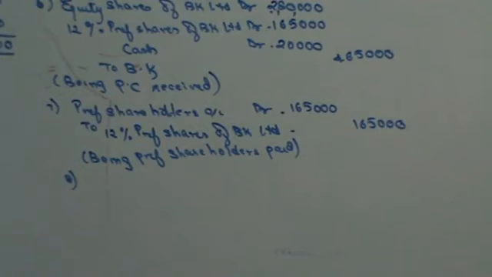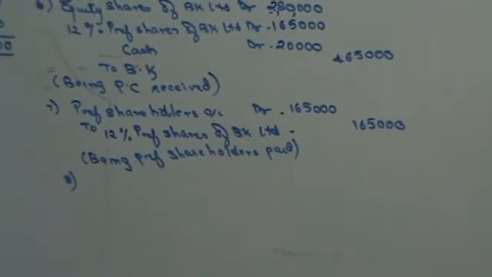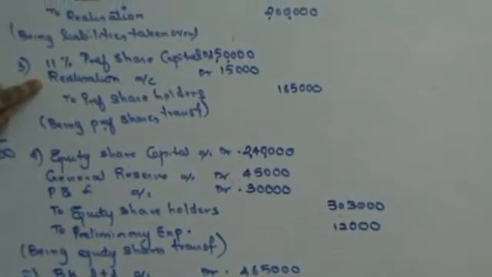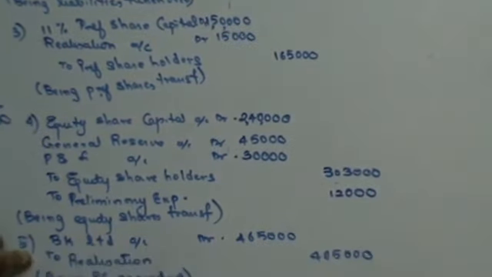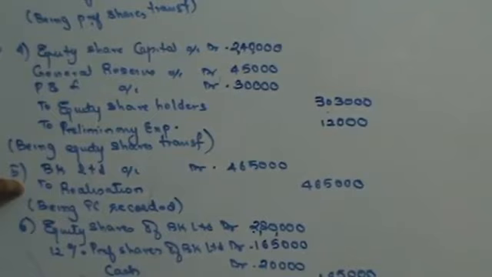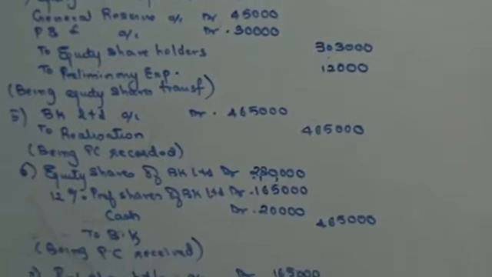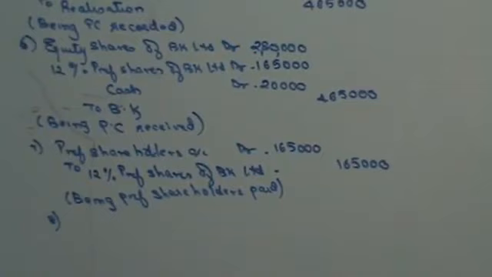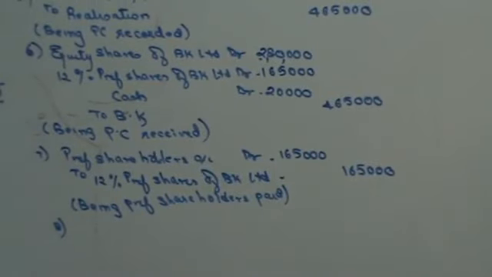Once you have paid the preference shareholders, you need to make realization. Guys, someone please start adding on the calci. 6,53,000 minus 2 lakhs plus 15,000 minus 4,65,000 is going to give you how much? 3,000. You're getting a difference of 3,000. Positive or negative difference? Positive difference. So the difference is going to be on the credit side.